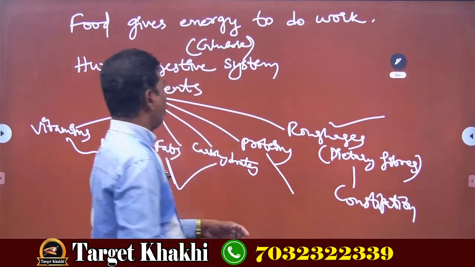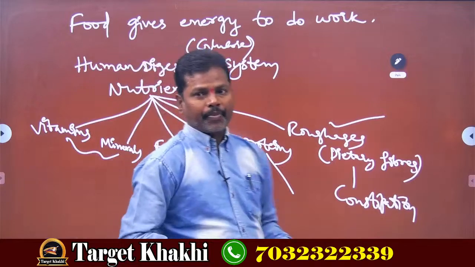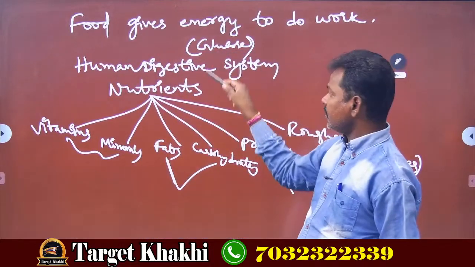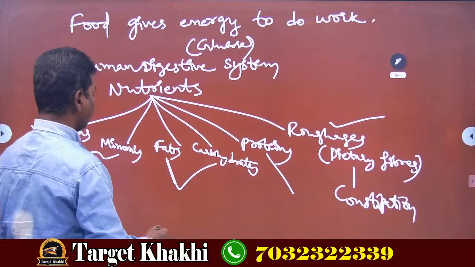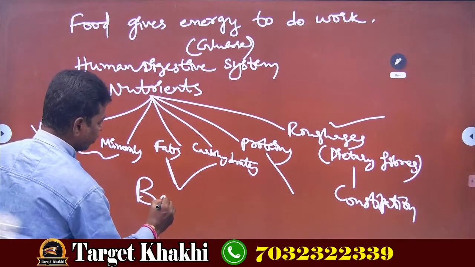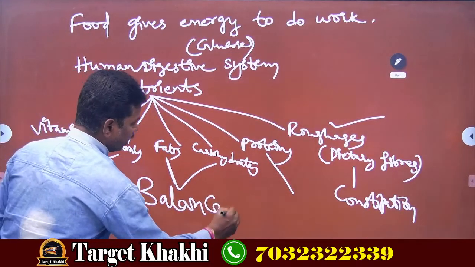So finally I can say that by maintaining all these nutrients in our food, we call it a balanced diet. What is a balanced diet?